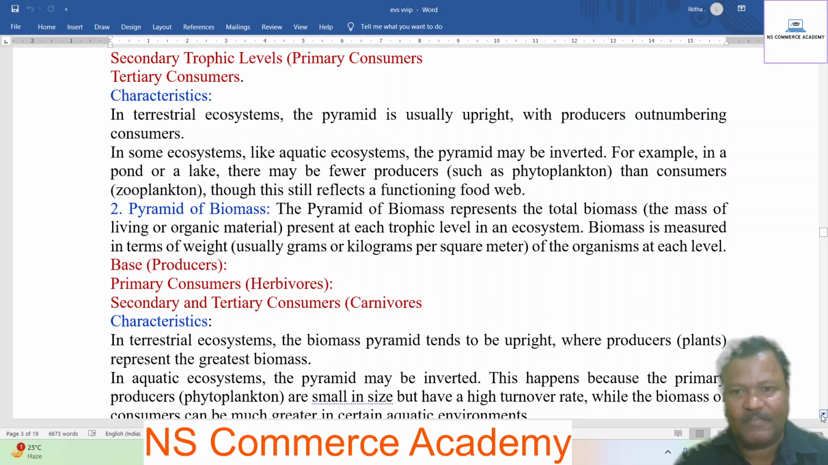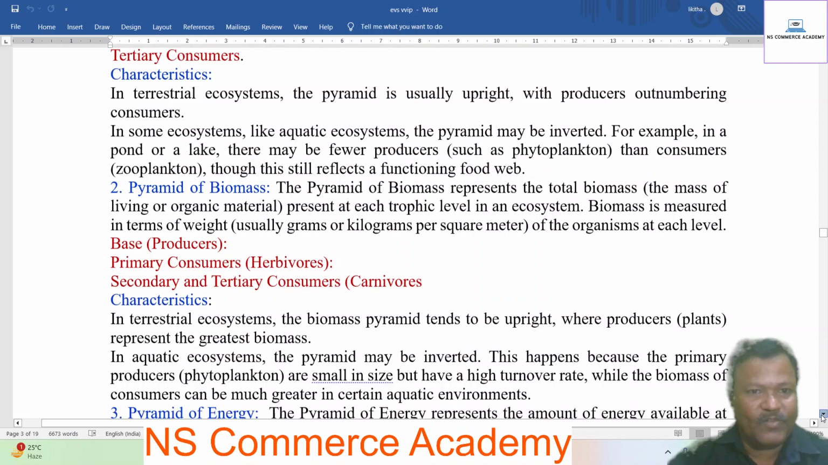Pyramid of biomass. The pyramid of biomass represents the total biomass, the mass of living or organic material, present at each trophic level in an ecosystem. Biomass is measured in terms of weight, usually grams or kilograms per square meter of the organisms at each level. Base, producers; primary consumers, herbivores; secondary or tertiary consumers.